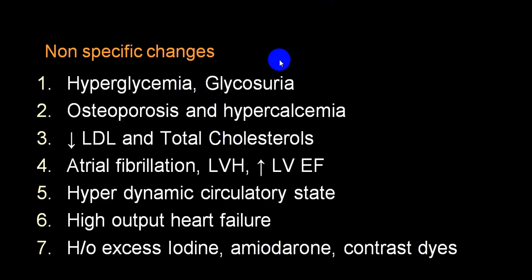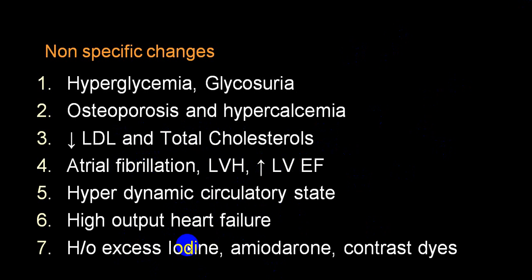Non-specific changes like hyperglycemia, and you can have what we call endocrine-induced diabetes mellitus, osteoporosis, fractures. Further, LDL will be reduced, cholesterol will also be reduced, and this will be because of increased metabolism, catabolism of lipids, and decreased production by the liver. Atrial flutter, fibrillation, failure, hyperdynamic circulation, high output failure.